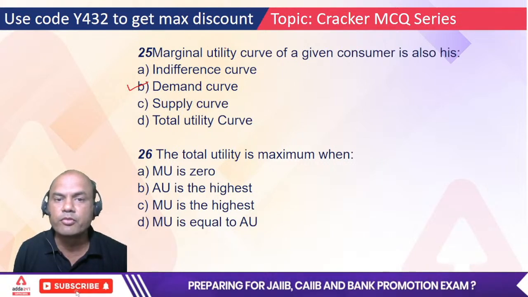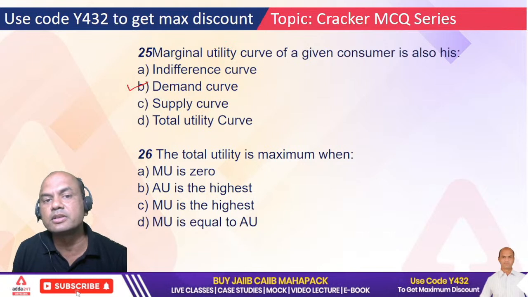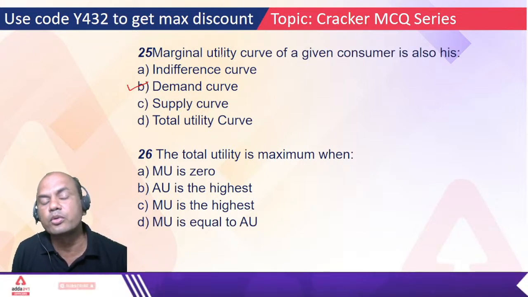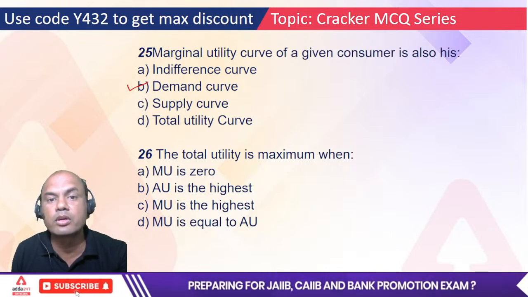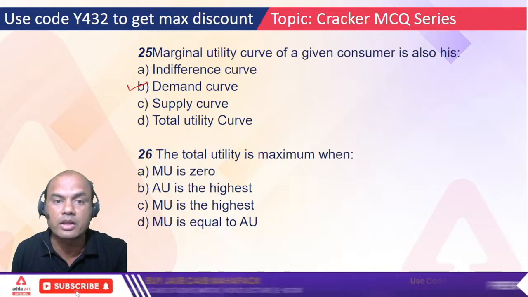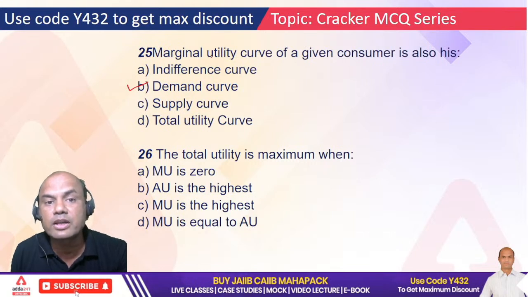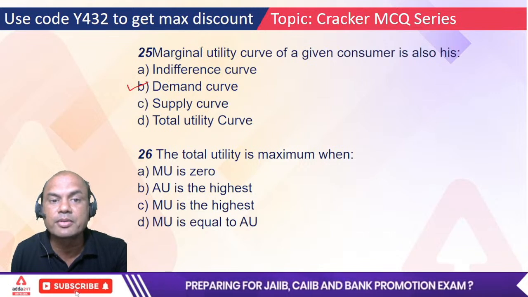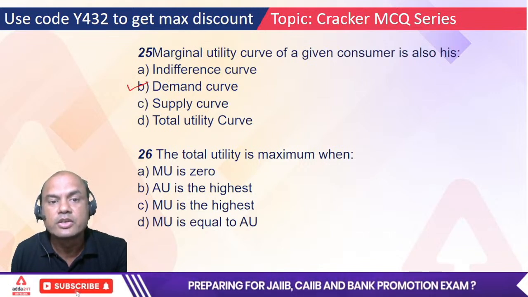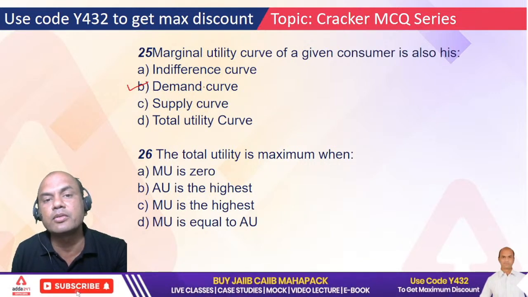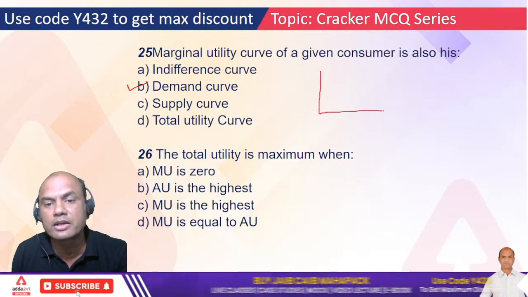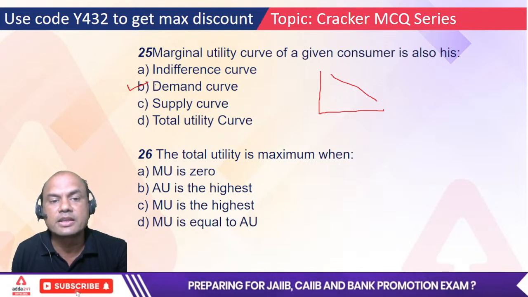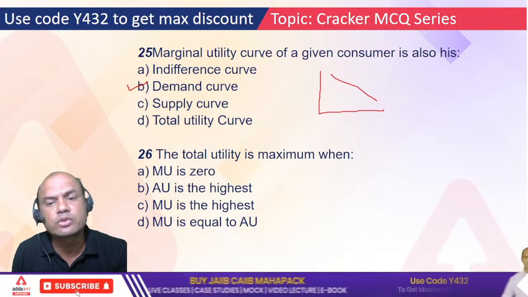Marginal utility: what is utility? Utility means the power of satisfaction. Marginal means as you go on eating more and more rotis or drinking more water, the requirement for that water goes on reducing. That's why it becomes a marginal utility. Similarly, the demand curve also goes on reducing, right? It slopes downward like this. The answer is B. Indifference curve is totally different.